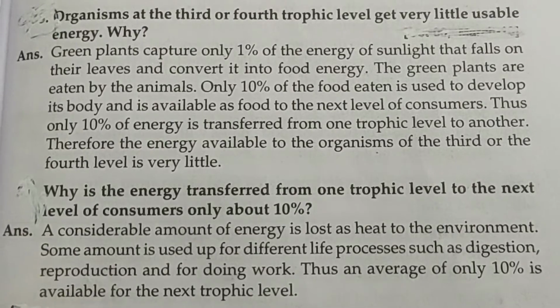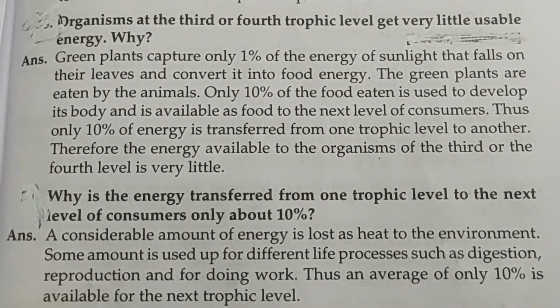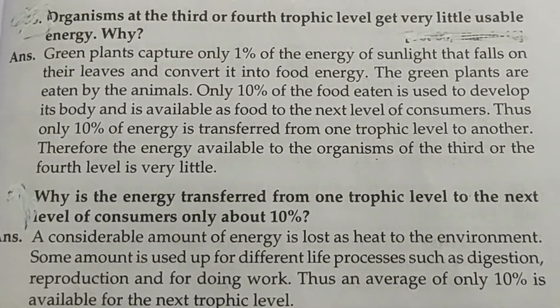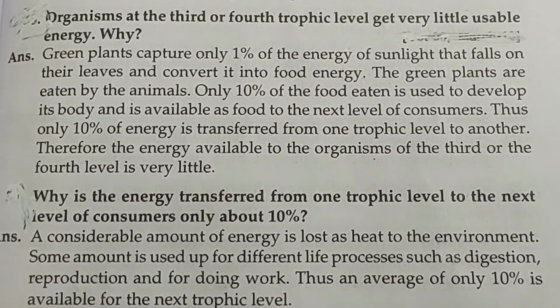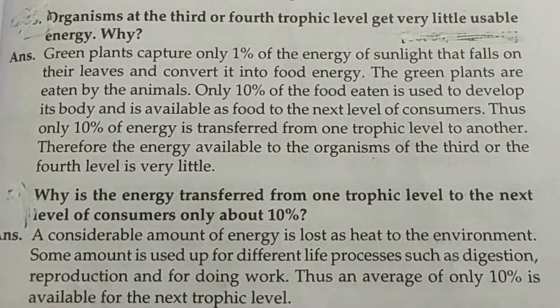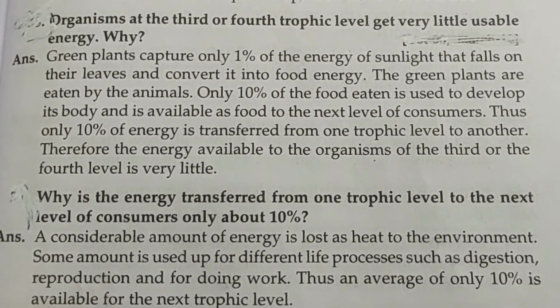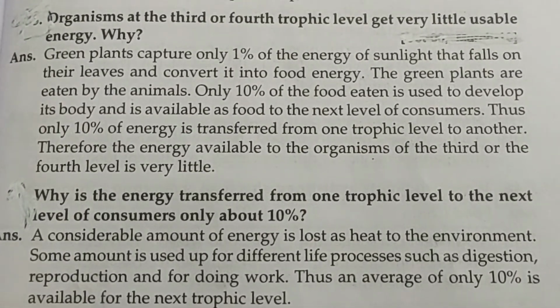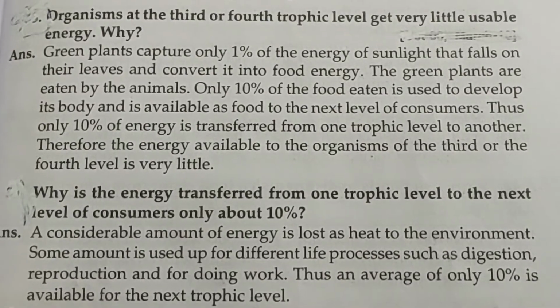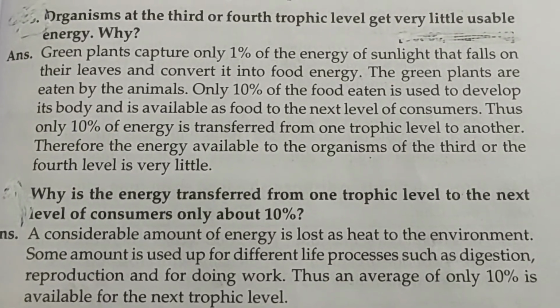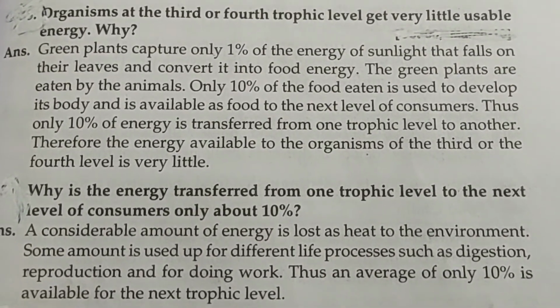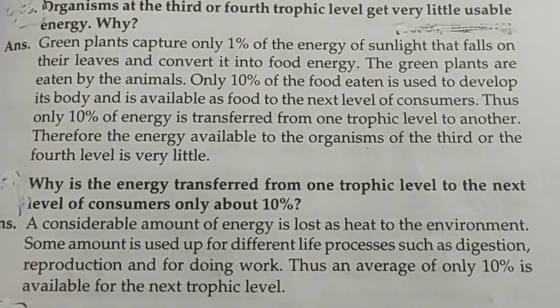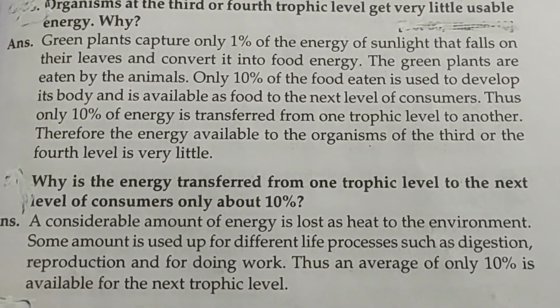Only 10% of the food eaten is used to develop its body and is available as food to the next level of consumers. Thus, only 10% of the energy is transferred from one trophic level to another. Therefore, the energy available to the organisms of the third or the fourth level is very little.